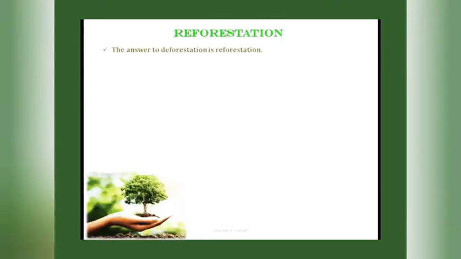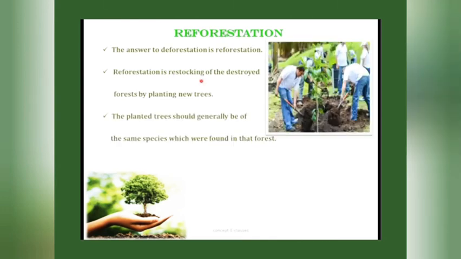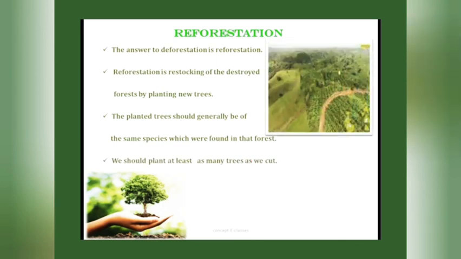The last topic of this chapter is reforestation. We already saw what deforestation is and the consequences of deforestation. Now the answer to deforestation is reforestation. What do you mean by reforestation? Reforestation is the restocking of the destroyed forest by planting new trees. That is, a process of replanting an area with trees. The planted trees should generally be of the same species which were found in that forest. And we should plant at least as many trees as we cut.